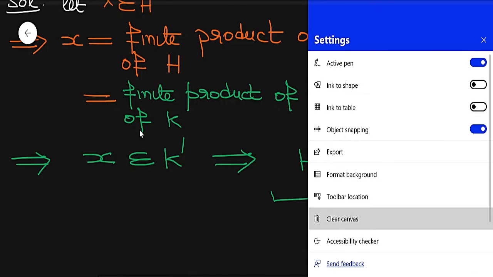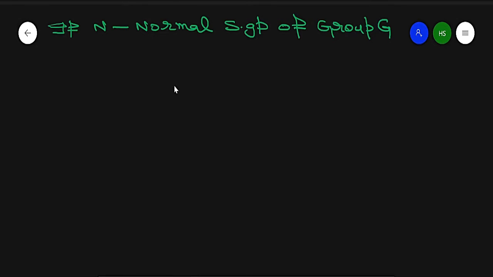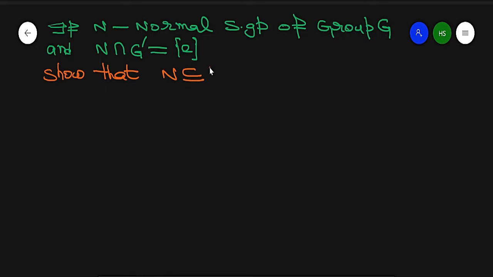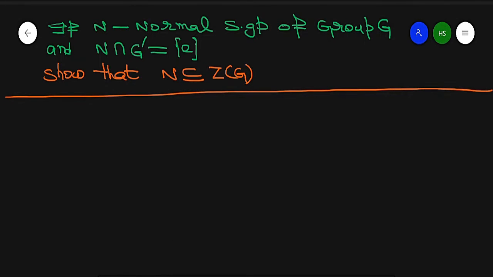Now the next result: if N is a normal subgroup of a group G, and N and its commutator subgroup intersect only in the identity element, then show that N is a part of the center of G. So every element of N should be a part of the center of G.